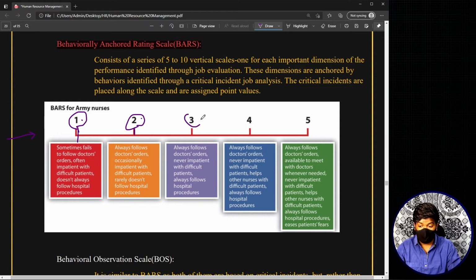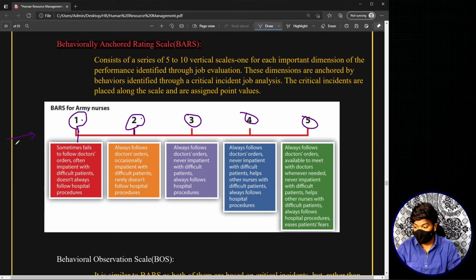Similarly, I will have a third point, a fourth point, and a fifth point. On the fifth point, I will have: always follows doctor's orders, available to meet with doctors whenever needed, never impatient with difficult patients, helps other nurses with difficult patients, always follows hospital procedures, eases patients' fears.